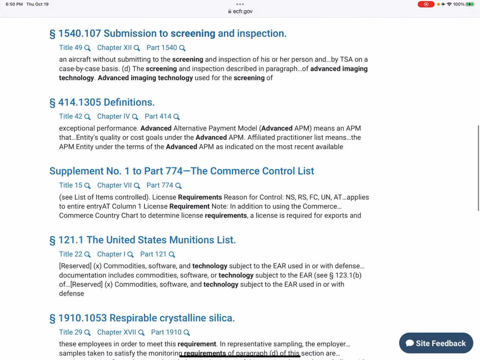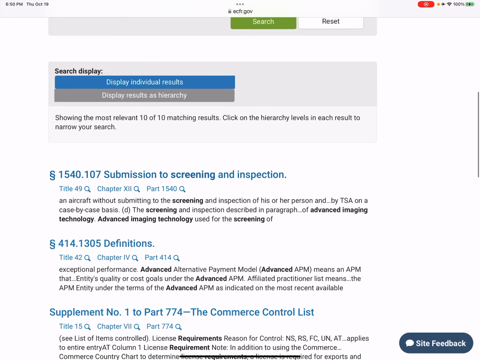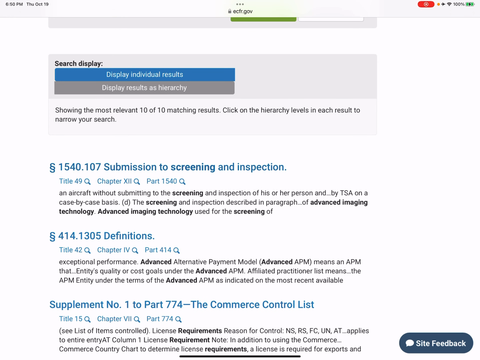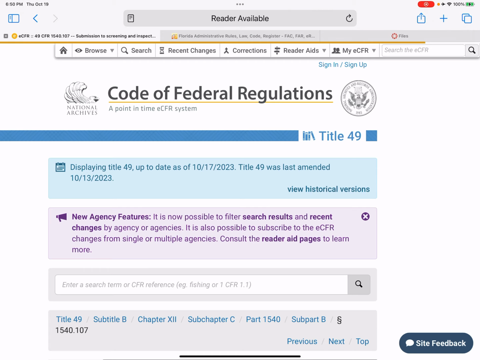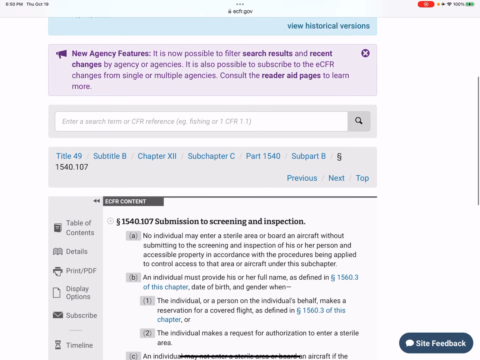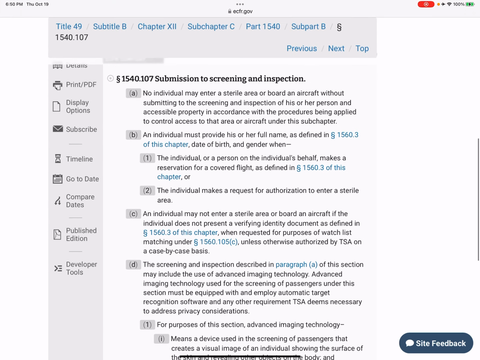And so we have a couple of options here, but the first one looks the most accurate, right? We have advanced imaging technology used for screening. So we're going to click that and we're going to open it up. So this is what it looks like on eCFR.